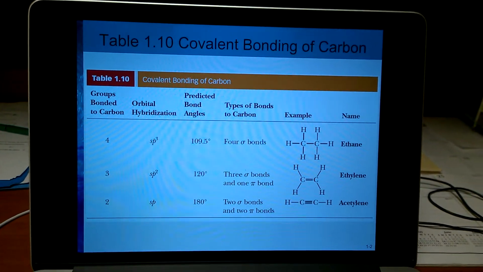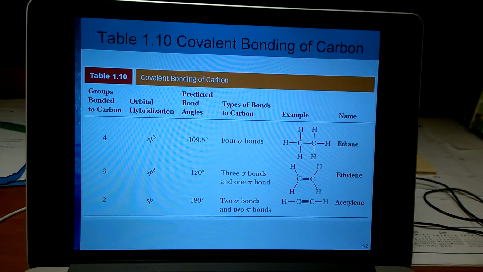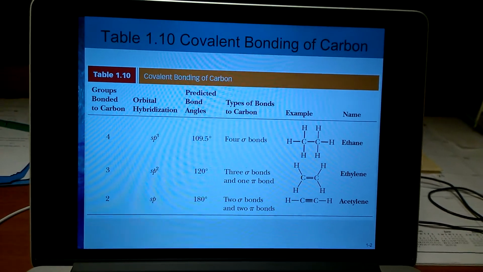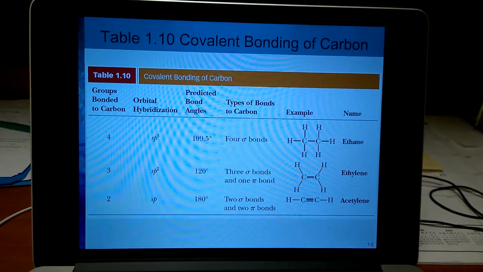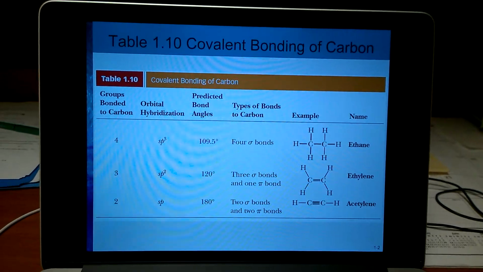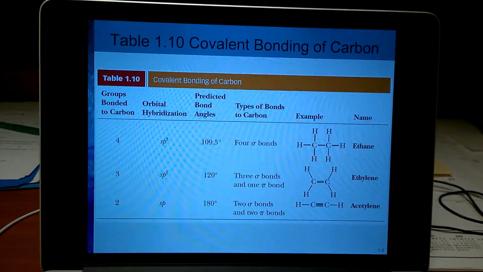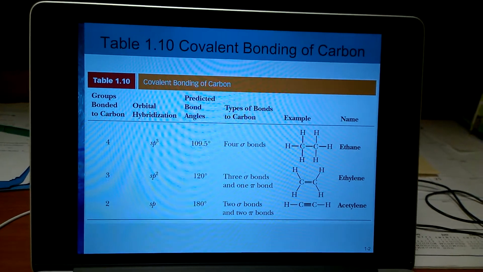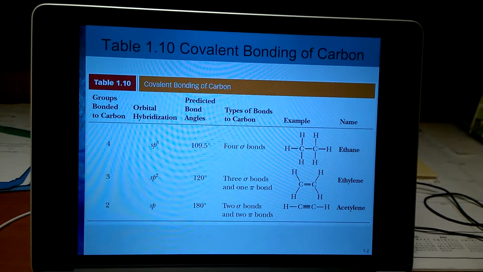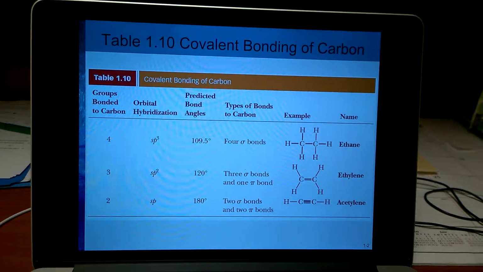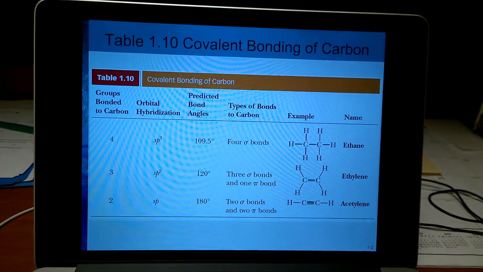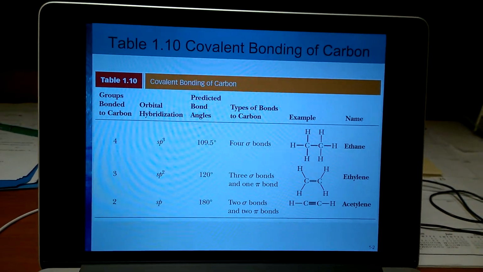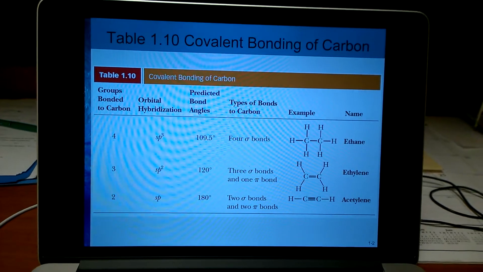Now in this slide, if you look at it, the first compound of carbon is having all single bonds. That means carbon can make compounds with all single bonds, and we have understood that compounds containing all single bonds contain only sigma type of bonds. The second compound, carbon, is having one double bond with another compound. And we also have learned that whenever there are multiple bonds, one of the bonds is a sigma bond and the rest of the bonds are pi.